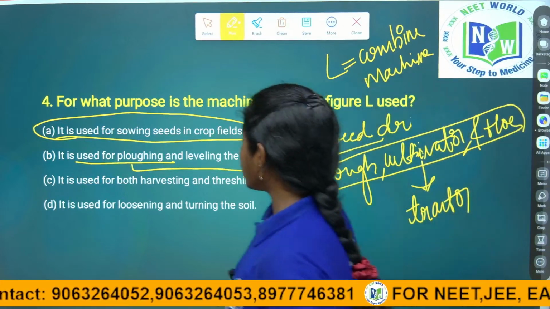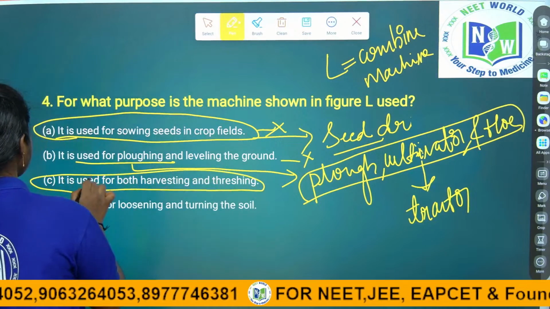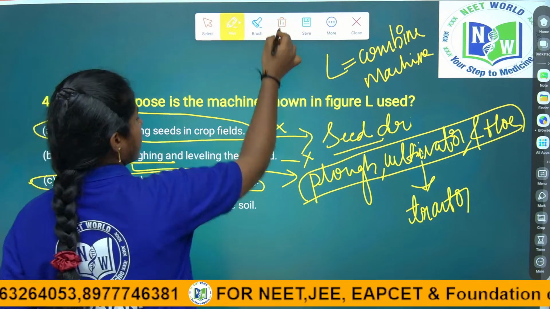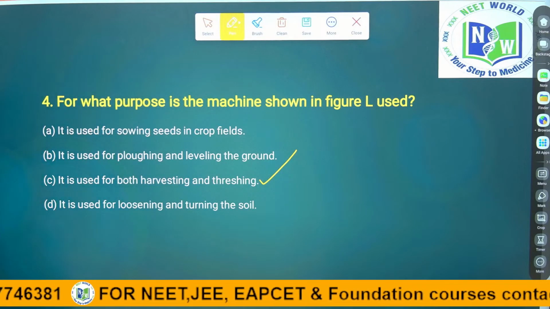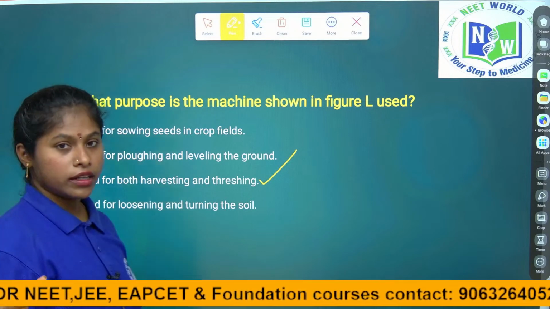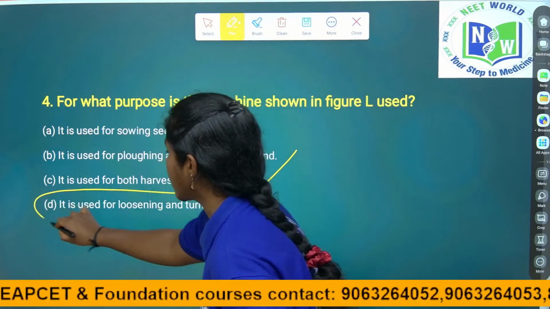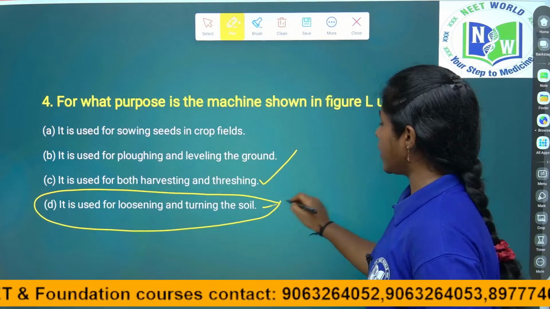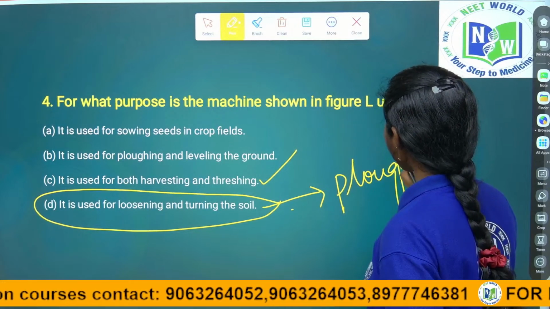Next, it is used for both harvesting and threshing. This is the right answer children. So C is the right answer. Let's see the last option also. It is used for loosening and turning of the soil. What is the process called loosening and turning of the soil? Yes, plowing. Right children? The answer is plowing. Plowing is also called tilling.